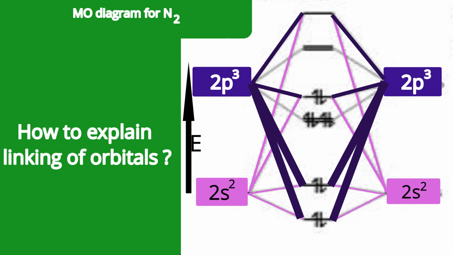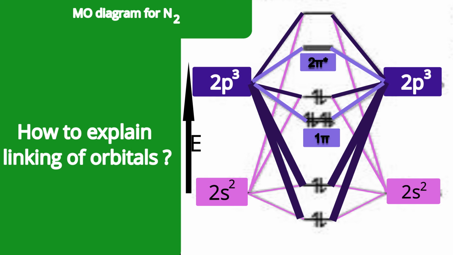We will complete that. Now see the linkings for pi orbital formation. Yes, by pale blue coloration, pi bonding is represented. Two orbitals, 2py and 2pz, can form bonding as well as anti-bonding sets.